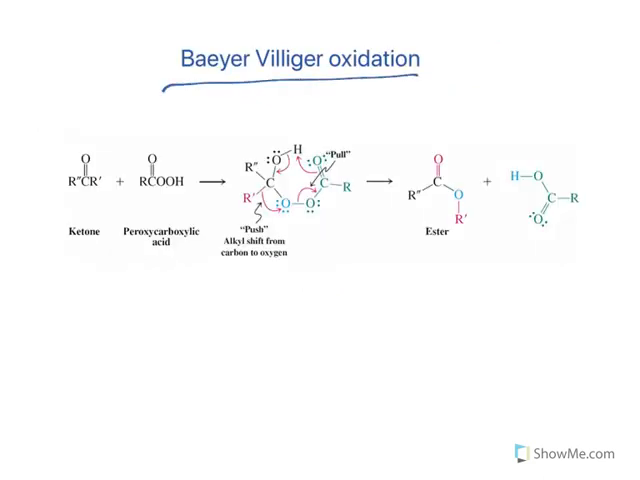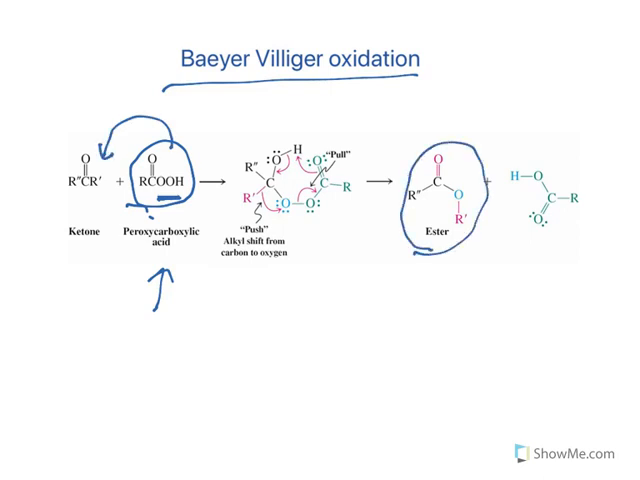Next one, Baeyer-Villiger oxidation. In the Baeyer-Villiger oxidation, an oxygen insertion takes place. See, this peroxy carboxylic acid is a reagent which is used to insert an oxygen in the carbonyl group. Finally, you will get an ester. So this oxygen insertion is also an oxidation. Now, simultaneous movement of groups is known as a concerted reaction. This concerted reaction is the uniqueness of the Baeyer-Villiger oxidation. So this is another type of oxidation reaction.